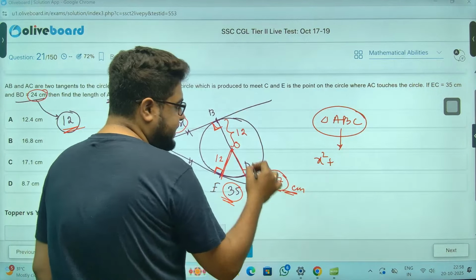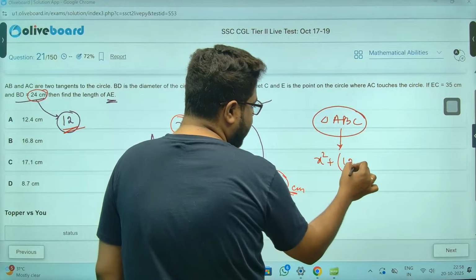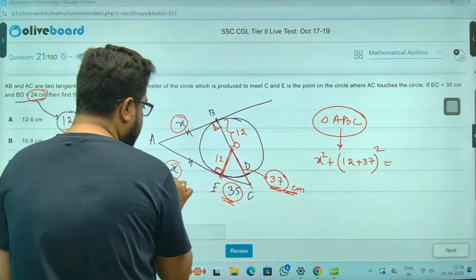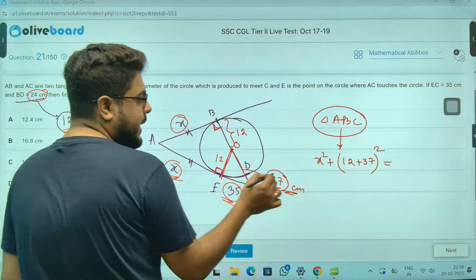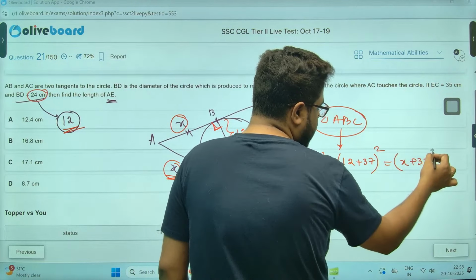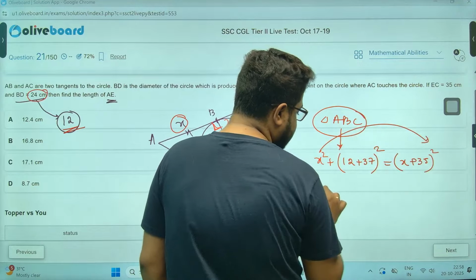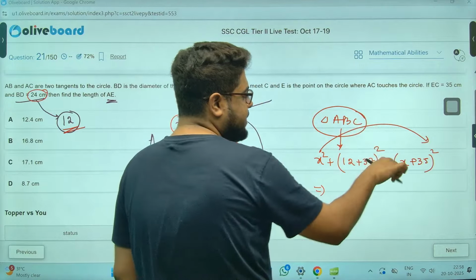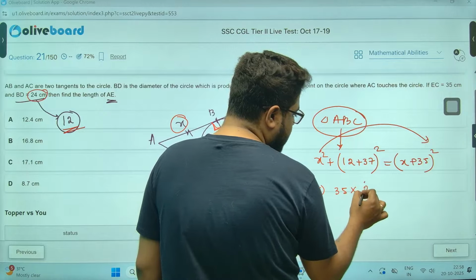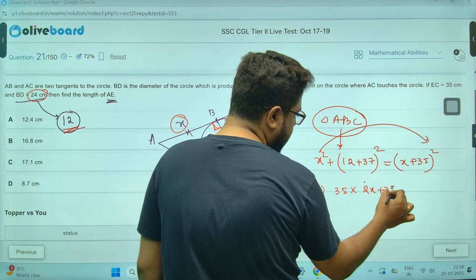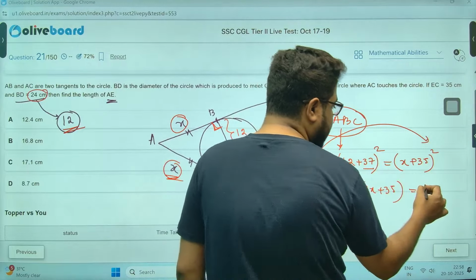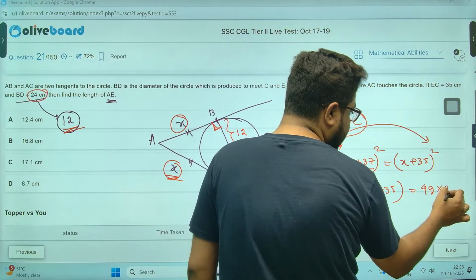So this BC is (12 plus 37) whole square. That should be equal to this AC square. AC square is (X plus 35) square. Achha, do one thing. Take this X square to this side. So it will give me the A square minus B square formula. So I'll have 35 into (2x plus 35), that is equal to 37 plus 12, which is 49. Square means 49 into 49.